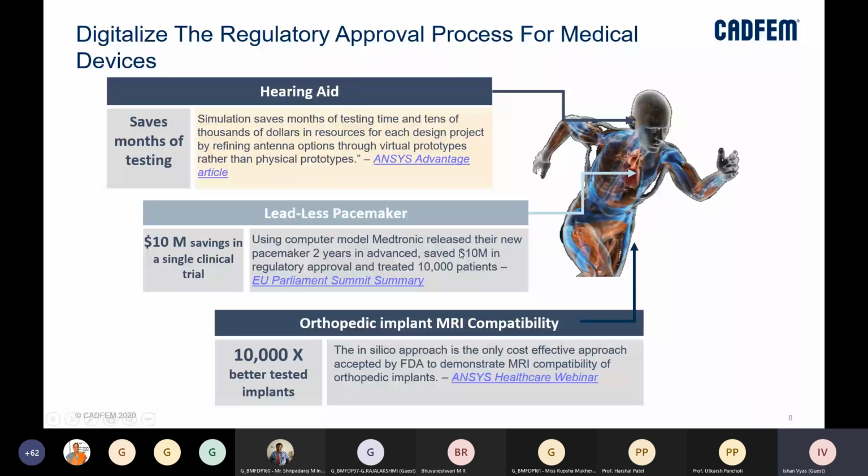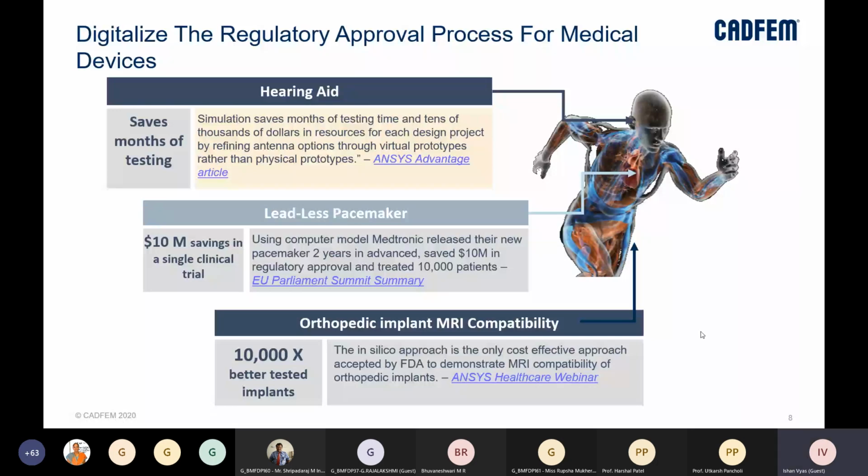And if I talk about orthopedic implant MRI capability, there is again an in silico approach, which is basically doing anything inside the computer, right? In silico comes after in vivo or in vitro approaches, right? The FDA has accepted even the in silico approach to demonstrate MRI capability of orthopedic implants, and the same is also presented in this webinar here. I will be sharing this slide, and you can also go through this webinar to understand more on this.